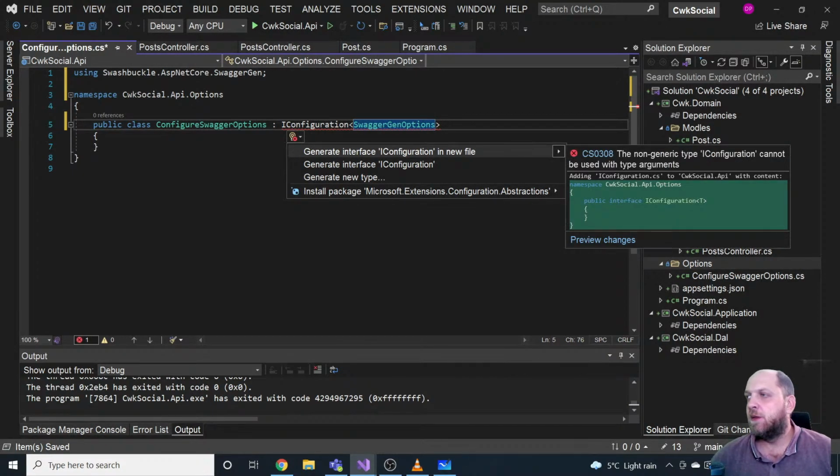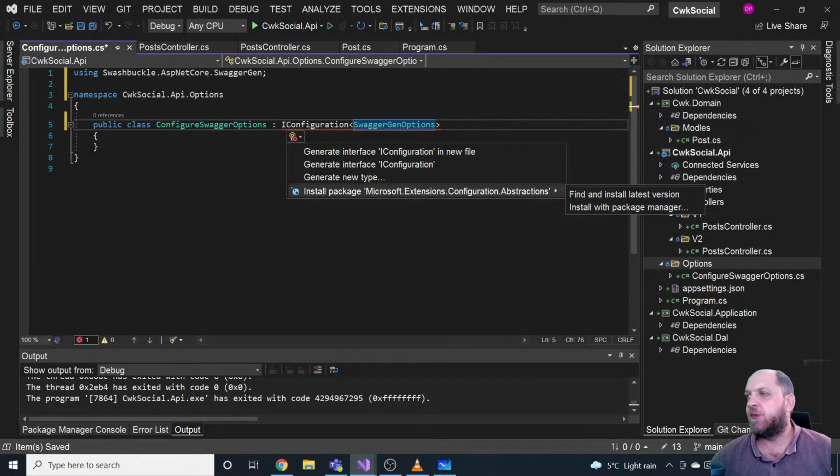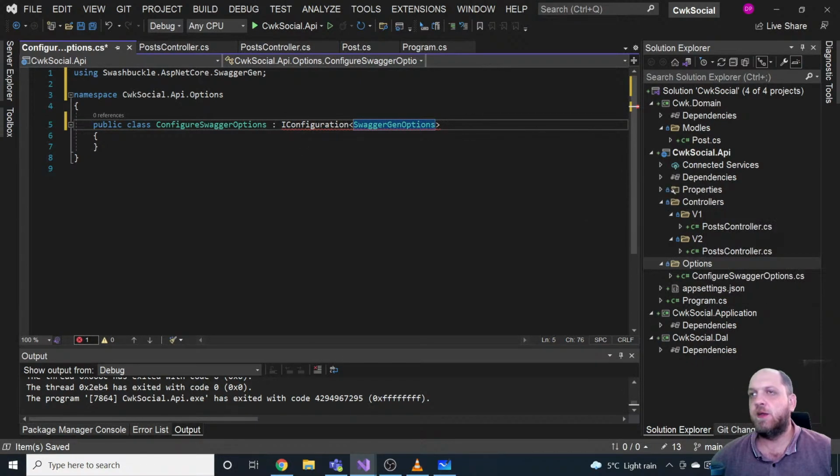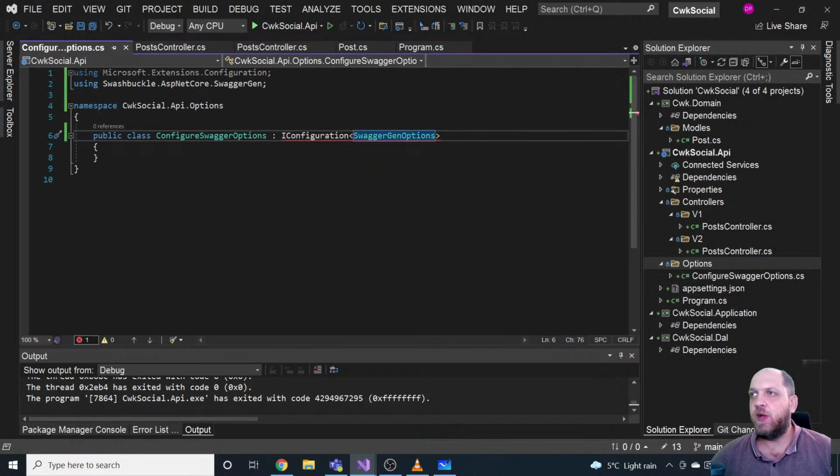I don't have Microsoft.Extensions.Options. That's strange. Shouldn't it be there by default with ASP.NET Core? Okay, let's find and install the latest version. Okay, let's do that.